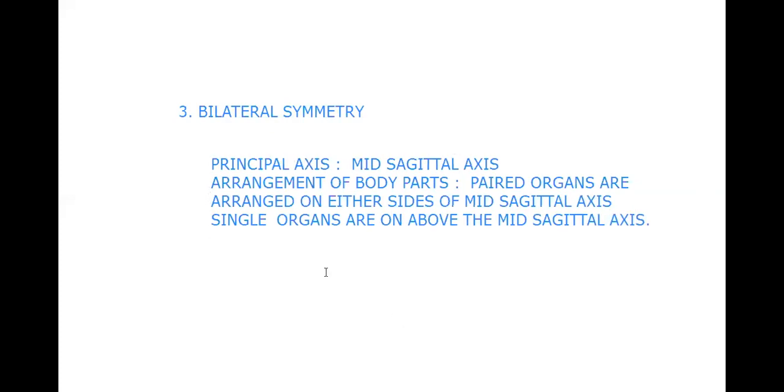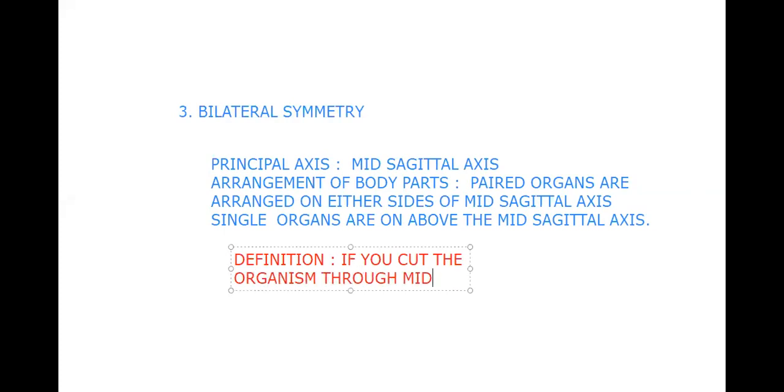And then finally, I define this. We'll go for the definition of this particular bilateral symmetry. We cut the organism through the mid-sagittal axis.